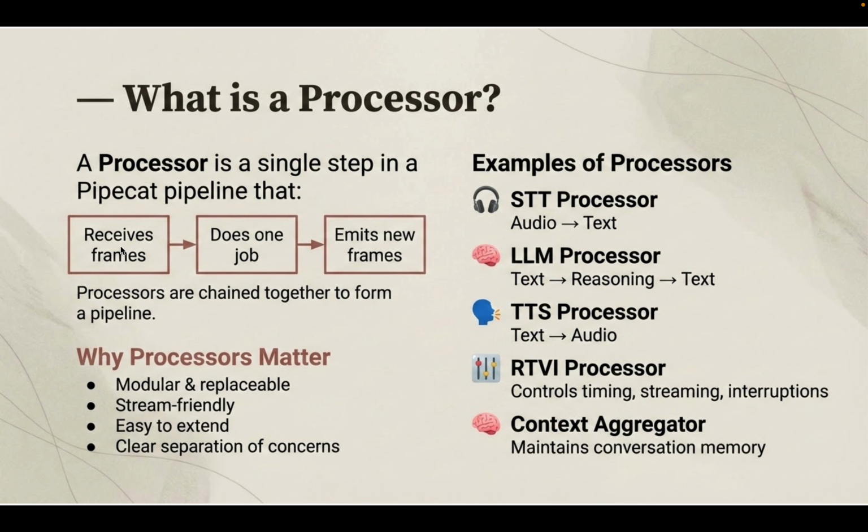So processors are like a single function which receives frames, does something, and then emits a new frame. A processor is a single step in a pipecat pipeline. We have a bunch of different processors, like the STT processor, which takes the audio and converts it into text, and similarly the LLM processor, which takes the text, does the reasoning part, and converts that to reasoning text. Then TTS takes that text and converts it back to audio. So we have all different kinds of processors. A processor is a single step in the pipecat pipeline.